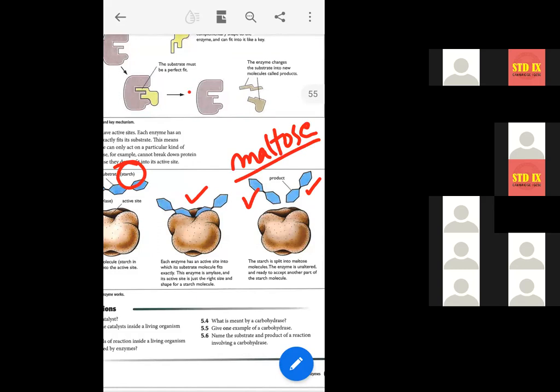Enzyme substrate compound. This is the enzyme amylase. This one, when the substrate is and the enzyme is